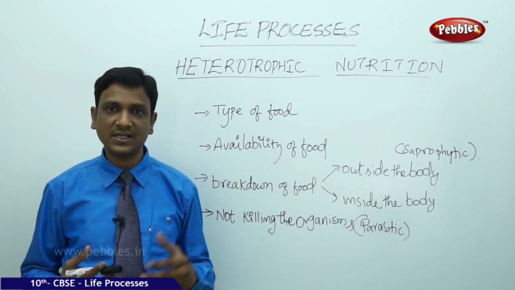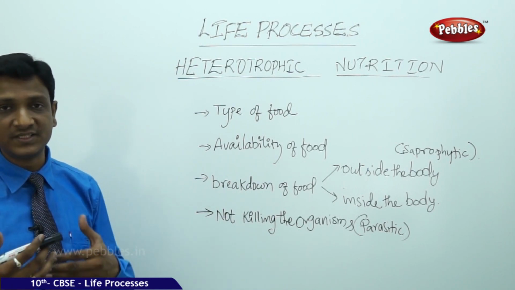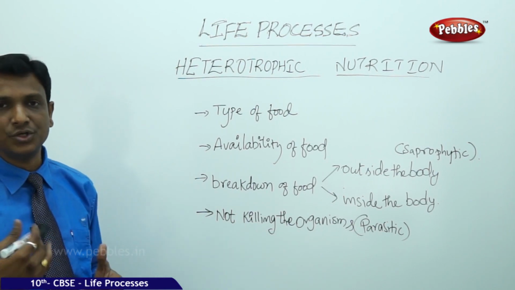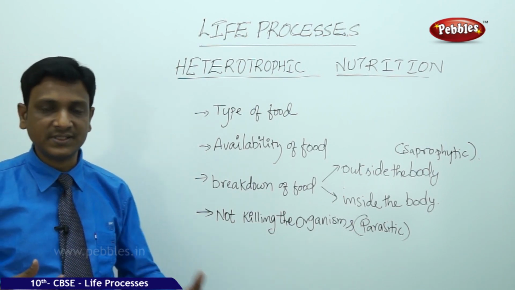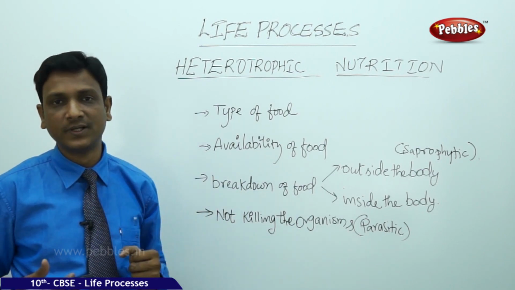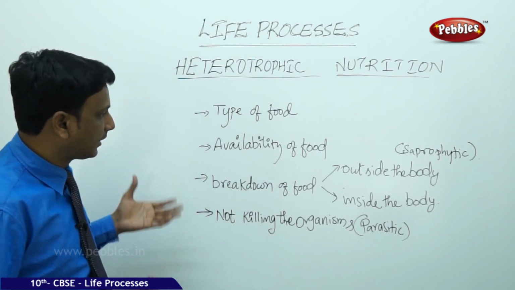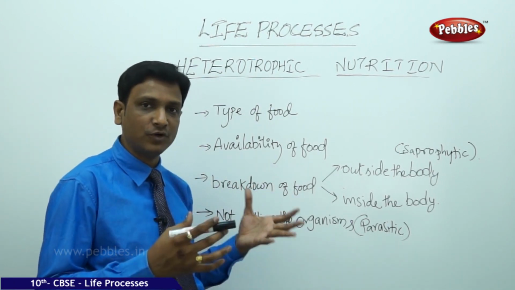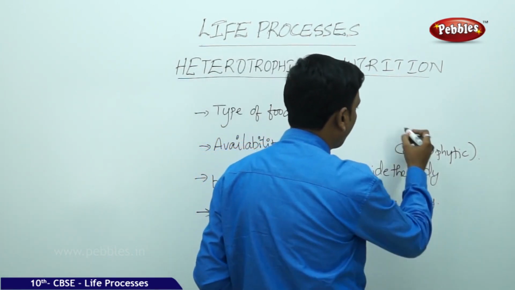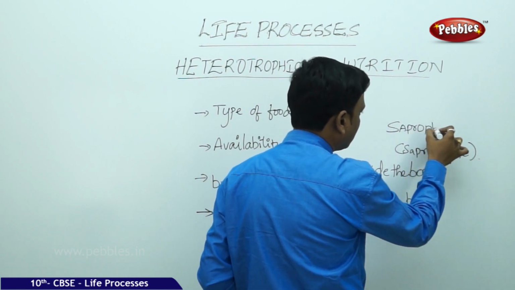Certain organisms break down the food outside their bodies, or they take the food which is being broken down, and they use the nutrients. But certain organisms take the food into their bodies first, then they digest the food. Like us, we eat the food, later we digest it. So the organisms which feed on the food which is being broken down are called saprophytes, and the mode of nutrition is called saprophytic.